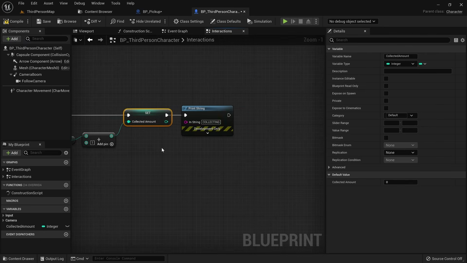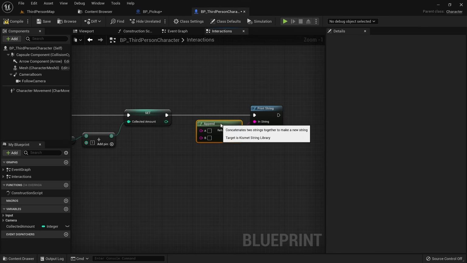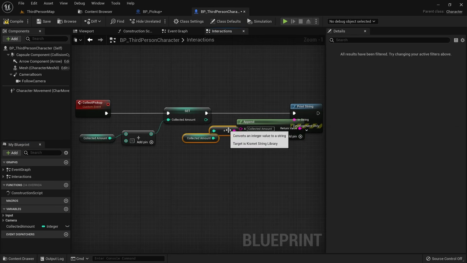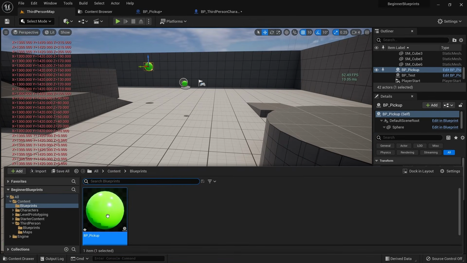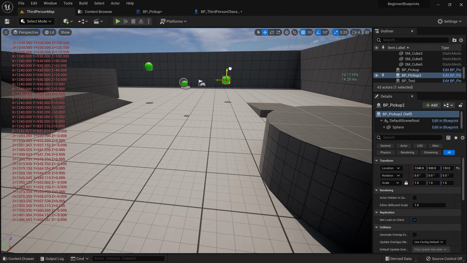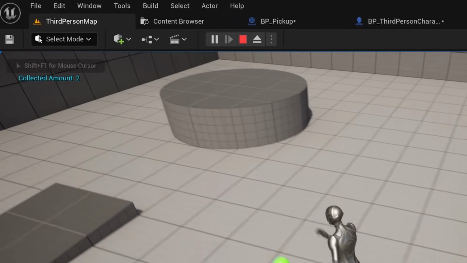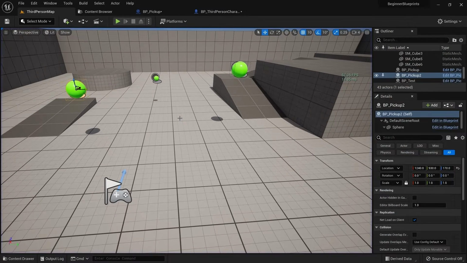We now want to print a string with some text and the amount. To do that, we can drag away from the in_pin string and add an append node. We can then type our text into A and drag our collected amount into B. Let's add a few more instances of our pickup to the scene. When you collect them now, you can see that the amount increases each time. This is a system you could easily reuse for coins or other pickups.